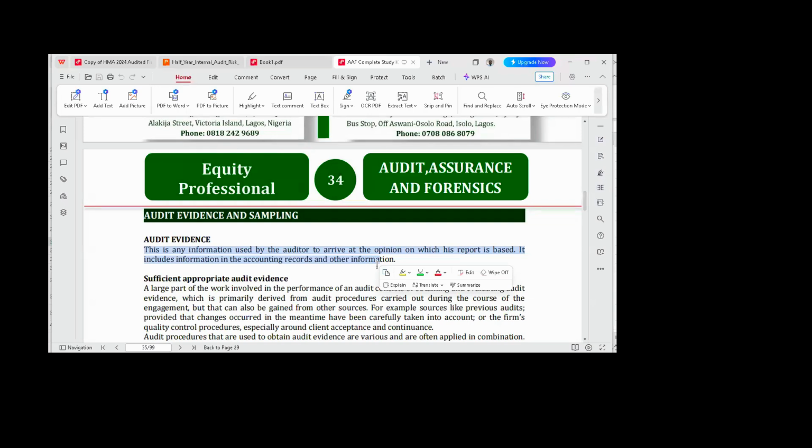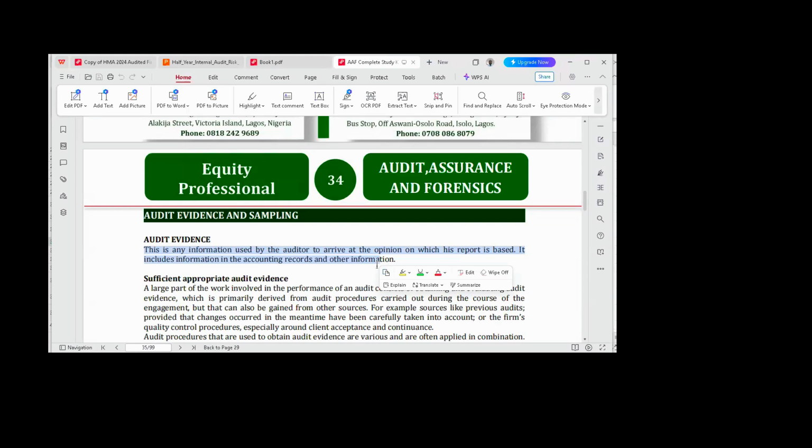So you are going to use some of this audit terminology, because as I am saying it now, this sufficient and appropriate audit evidence is an audit terminology that when you use it, the examiner will be very happy and say, oh, this person knows what he's doing. This person knows what she is doing. So like I said, every evidence must have these two main elements,